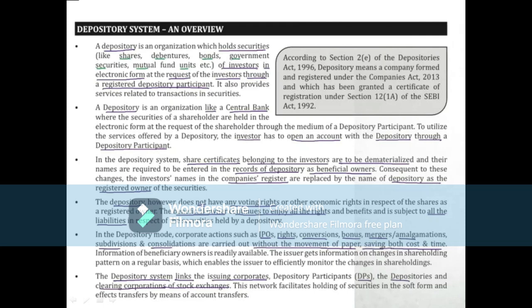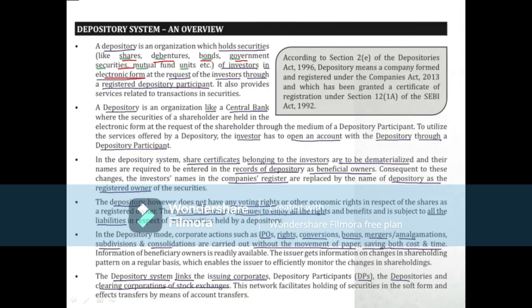a depository is an organization which holds securities like shares, debentures, bonds, government securities, mutual funds, units, etc. Government securities are nothing but the securities that are issued by the state government or the central government. So bonds, debentures, shares, units, we all know collective investment schemes or mutual funds can be named as units, not as shares. Okay, so of investors in electronic form. Okay, electronic form at the request of the investors through registered depository participant. Then, so this is all our overview regarding the depository system.